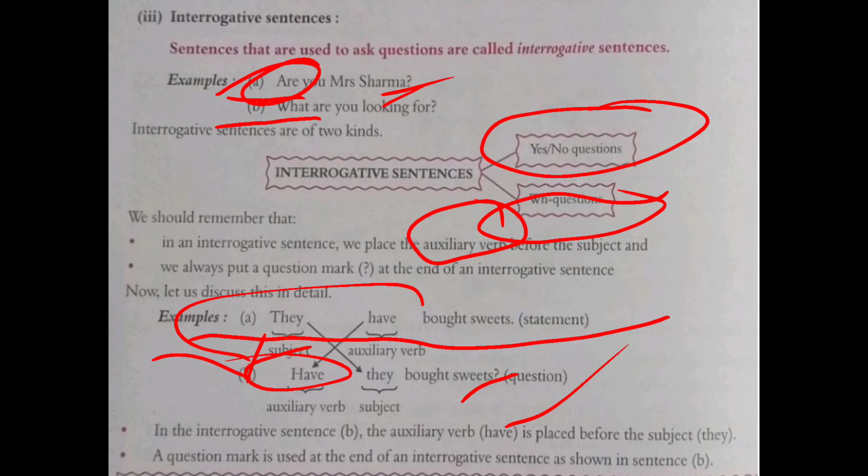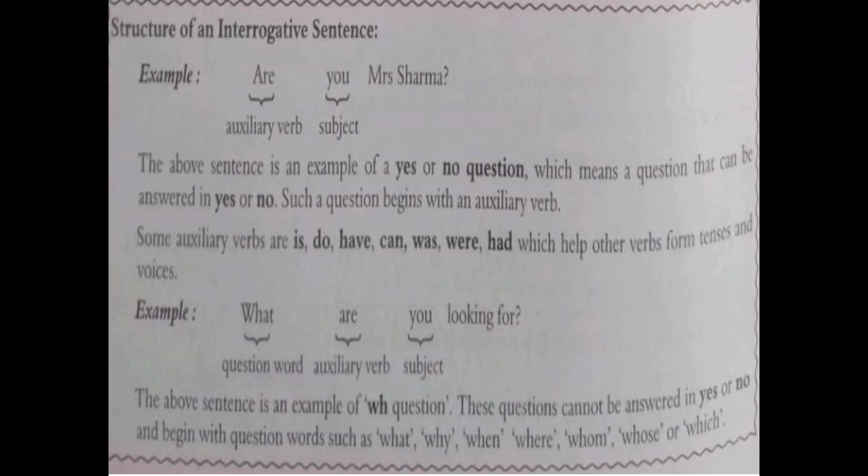Here also, in the interrogative sentence, the auxiliary verb is placed before the subject. You all can see that it is placed before the subject, and a question mark is used at the end of the sentence. This thing is very important when you are arranging any normal sentence into an interrogative sentence. Structure of interrogative sentence: Are you Mrs. Sharma? So what you have done is just put the auxiliary verb first, then the subject, and later on the other part, then the object.